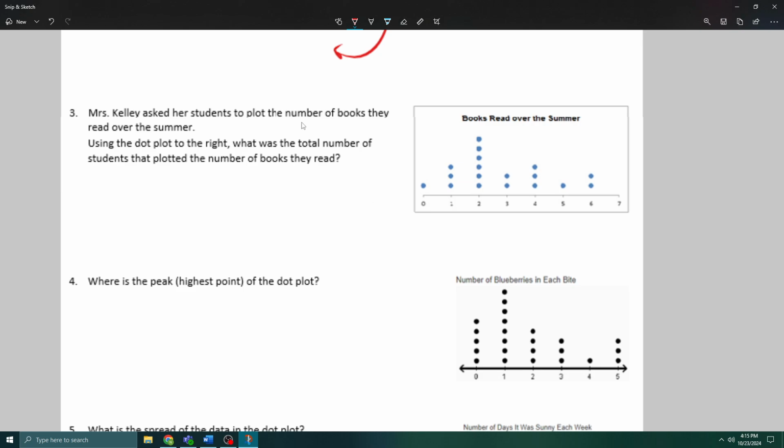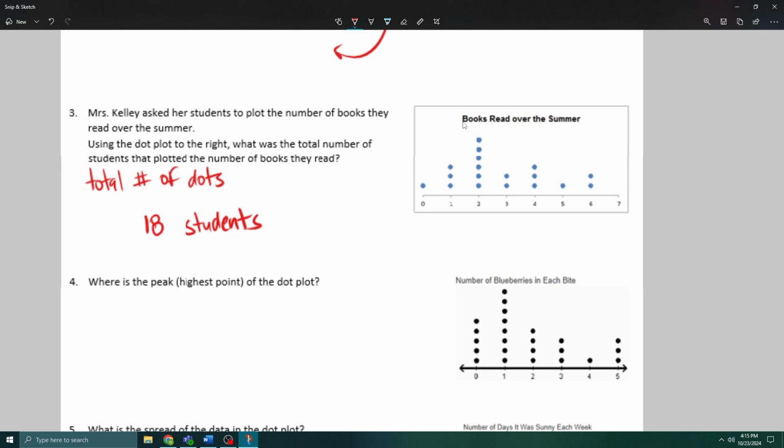Mrs. Kelly asked her students to plot the number of books they read over the summer. Using the dot plot to the right, what was the total number of students that plotted the number of books they read? This is just the total number of dots. So we could say 1, 2, 3, 4, 5, 6, 7, 8, 9, 10, 11, 12, 13, 14, 15, 16, 17, 18. 18 students. But that reveals a lot, right?